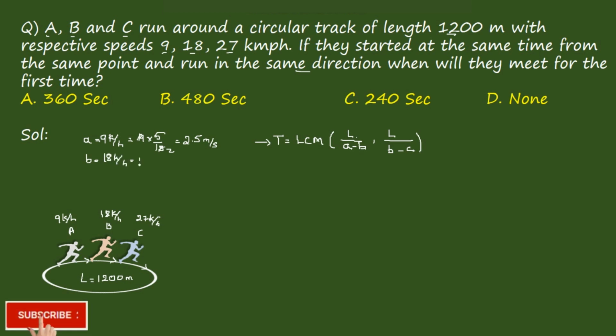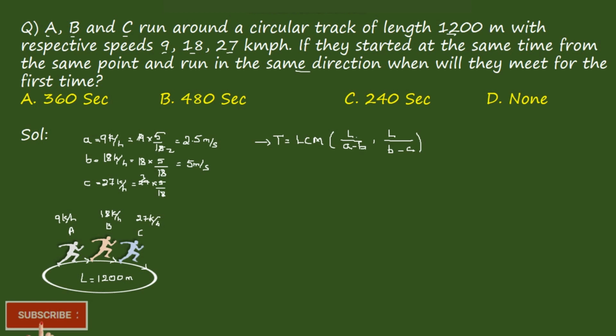Then it becomes 18 into 5 by 18, which is equal to 5 meters per second. Again, if you consider C, given as 27 kilometers per hour, then it becomes 27 into 5 by 18. It goes by 3, it goes by 2, which is equal to 15 by 2, it becomes 7.5 meters per second.